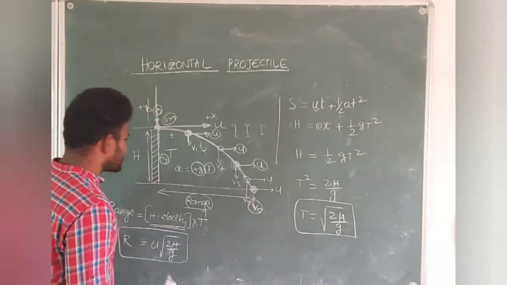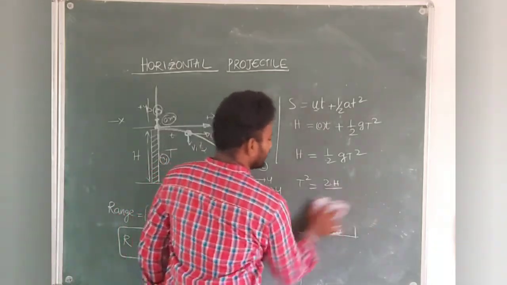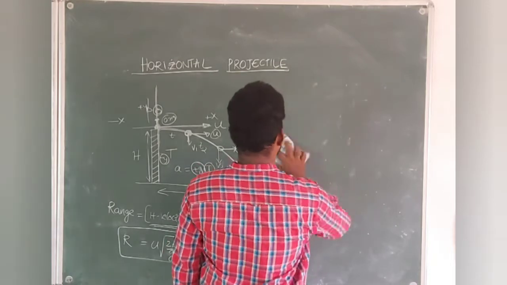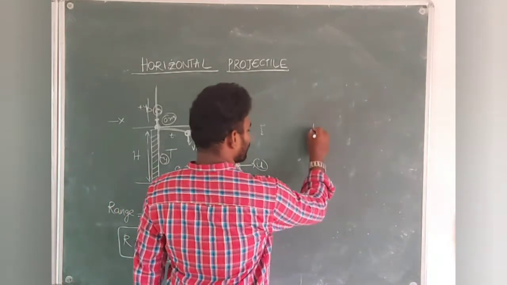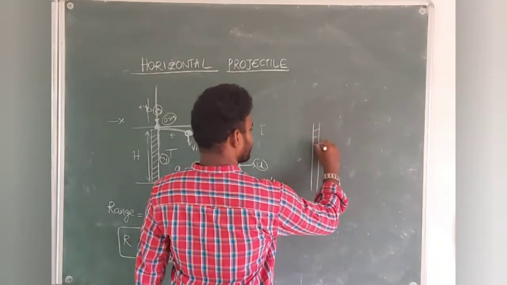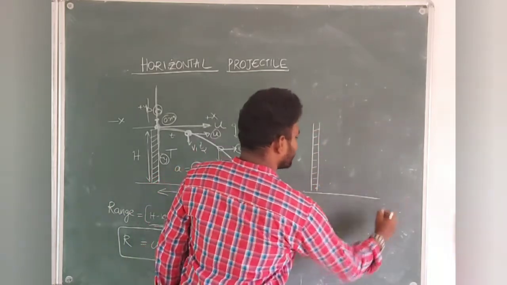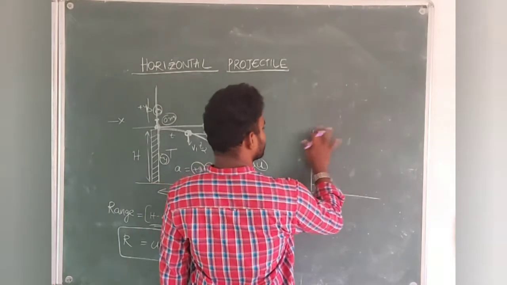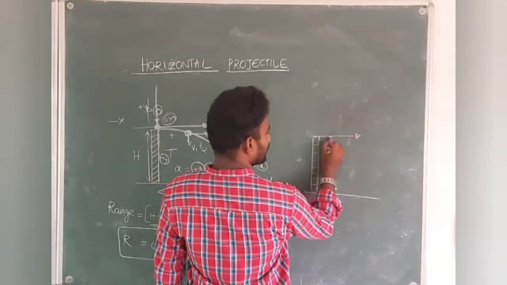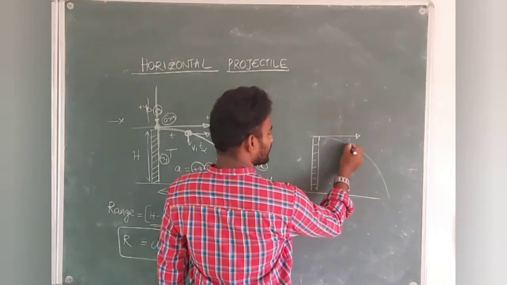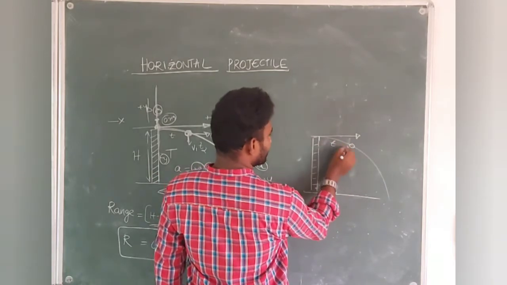Suppose, for example, somewhere they will definitely ask, after time t, what is the angle made by the velocity vector. Let me consider the height of the tower. One ball has been projected here, and the ball has reached here after time t.